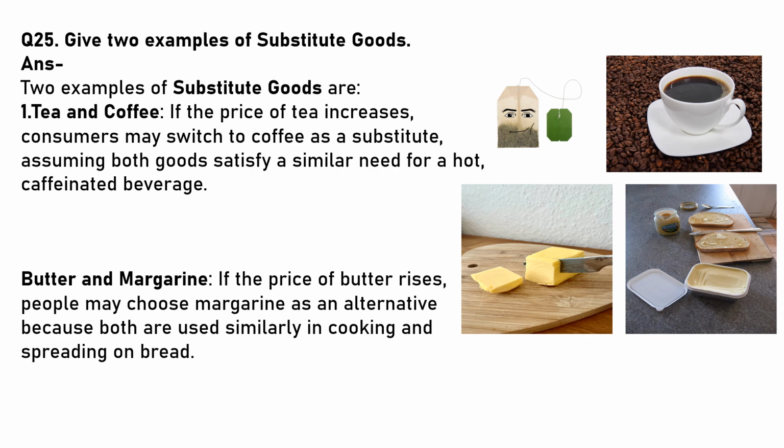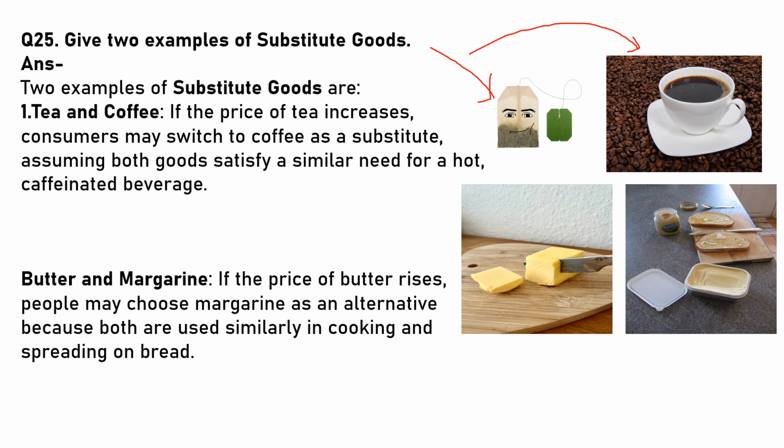Give two examples of substitute goods. Two examples of substitute goods are tea and coffee. If the price of tea increases, consumers may switch to coffee as a substitute, assuming both goods satisfy a similar need for a hot caffeinated beverage. See, this is tea. If the price of tea rises, the people may switch over to coffee.